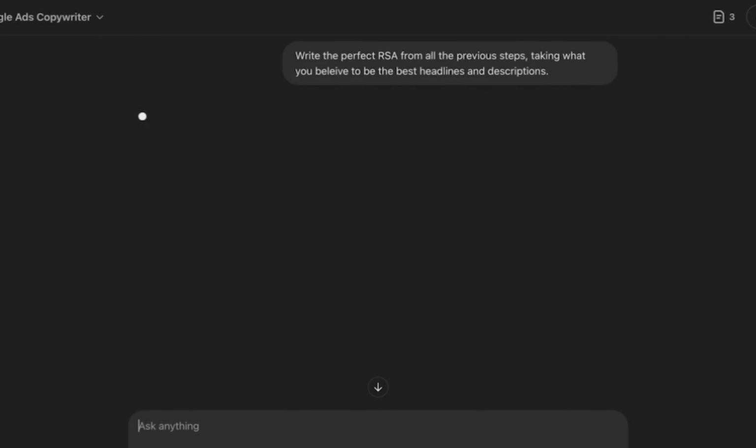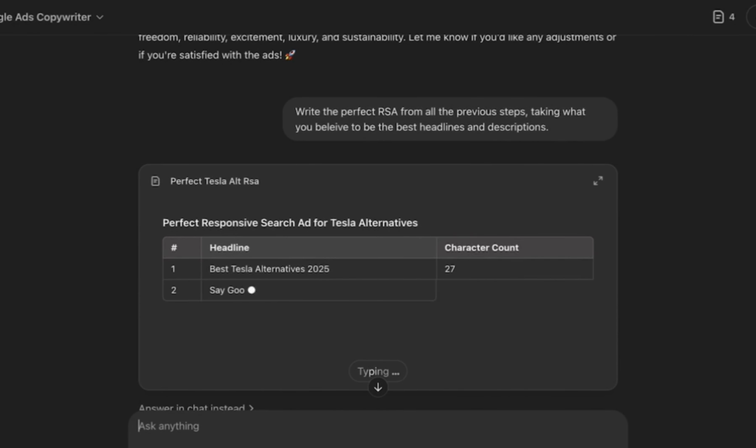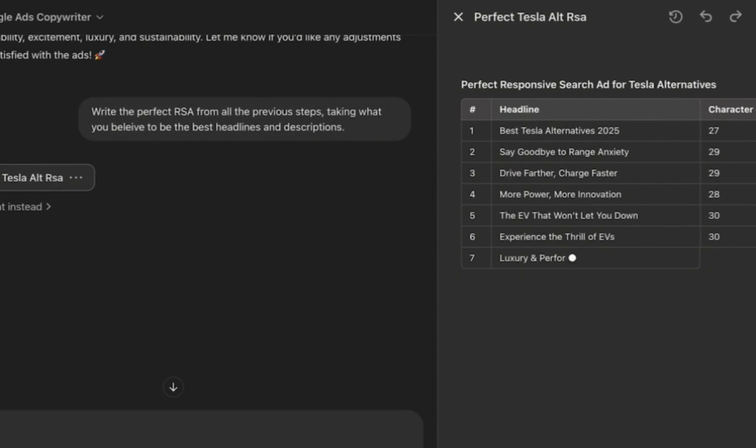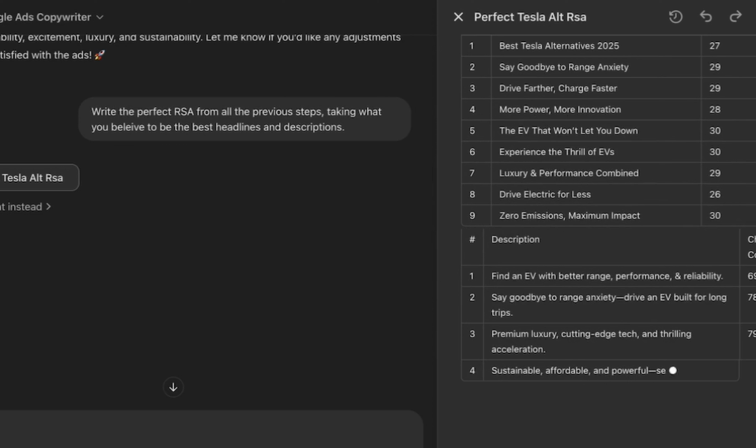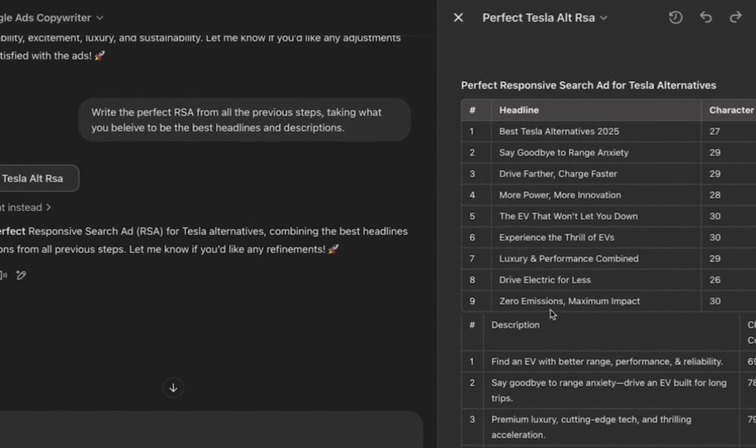So here I'm asking it to simply take, because it's written many ads already, but I'm going to ask it to mix them up together and write one great responsive search ad.